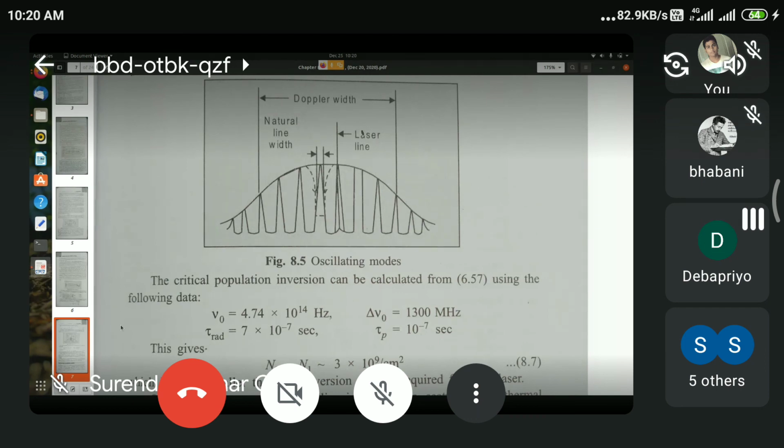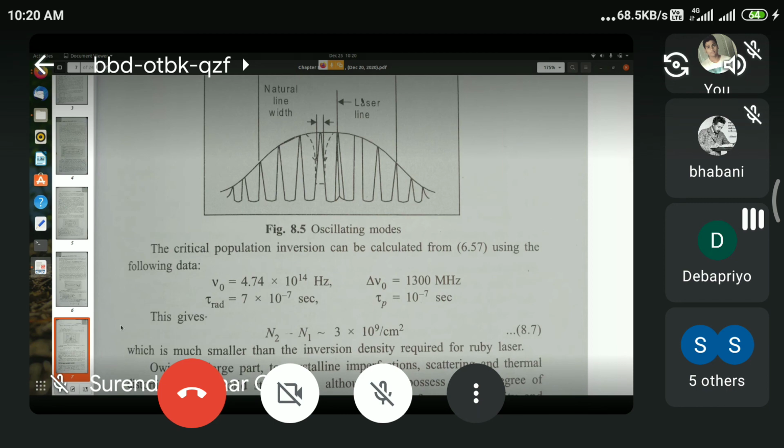Remember one thing, and this may be useful in your future selection tests: optical radiations have frequencies of the order of 3 to 6 into 10 to the power 14 hertz. Optical radiations have frequencies lying between 3 and 6 into 10 to the power 14 hertz. And obviously 4.74 is included in that range.